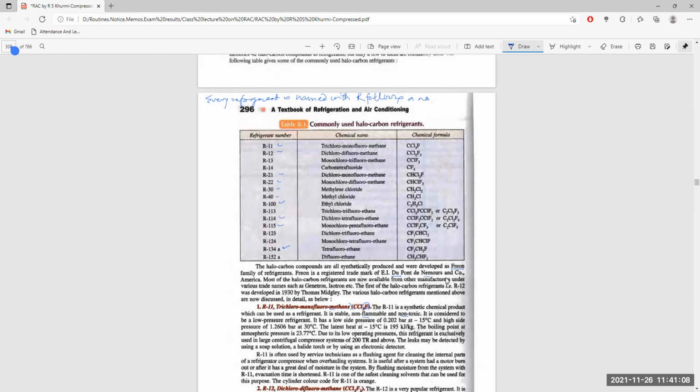This refrigerant is exclusively used for large centrifugal compression systems of 20 ton and above. Leaks can be detected by using a soap solution. There is no color inside it, but a soap solution is applied over the different joints to see whether any bubbles come out. Then find out what the lubricant is.